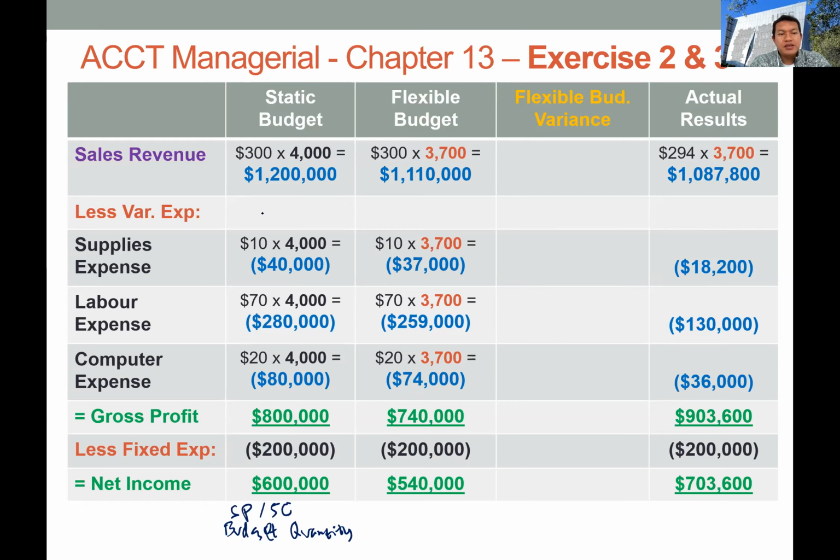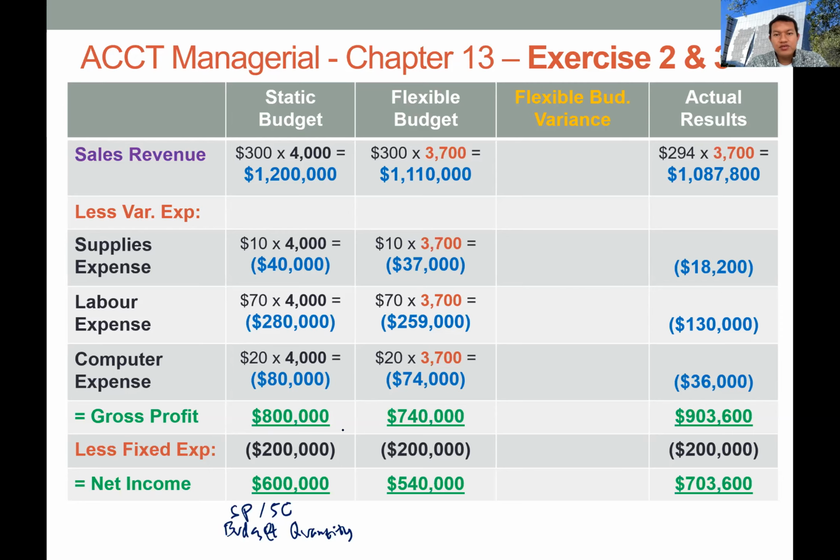Supplies expense is 10 standard cost times 4,000, which is 40,000. Labor is 70 times 4,000. Computer expense is 20 times 4,000. Then we sum these three expenses and deduct them from the sales to get the gross profit. Less fixed expenses of 200,000, we get the net income of 600,000 for the static budget.